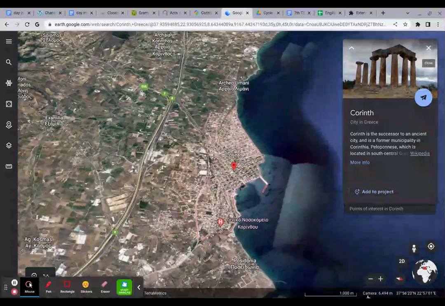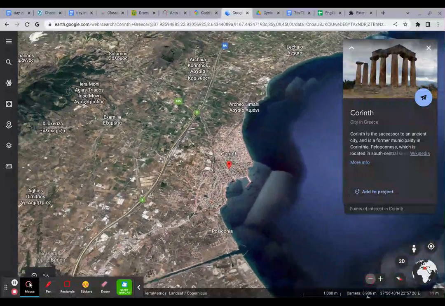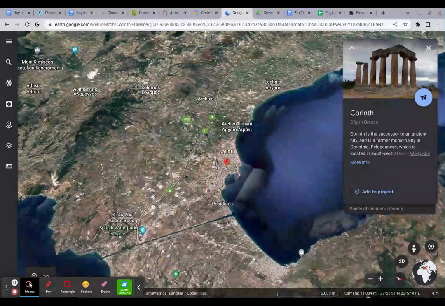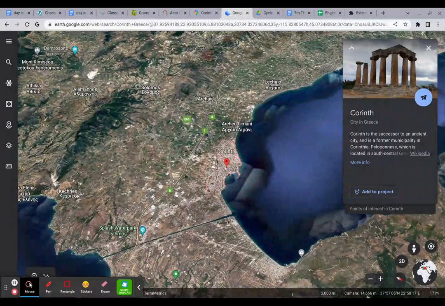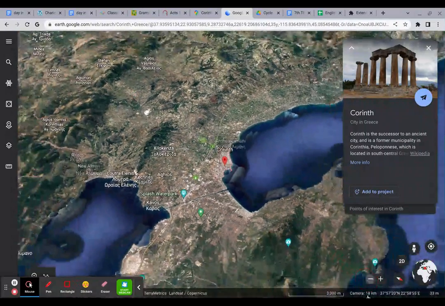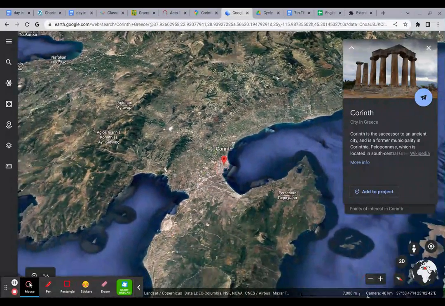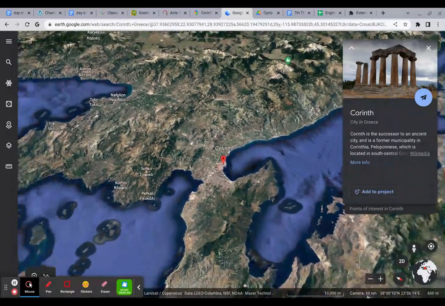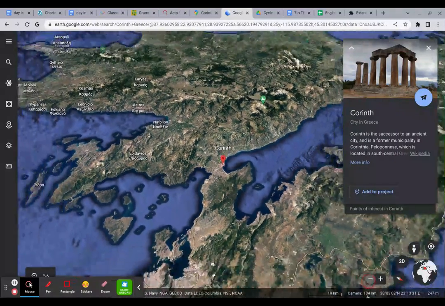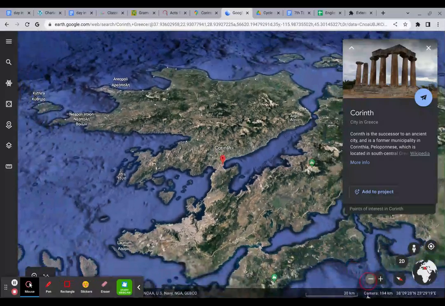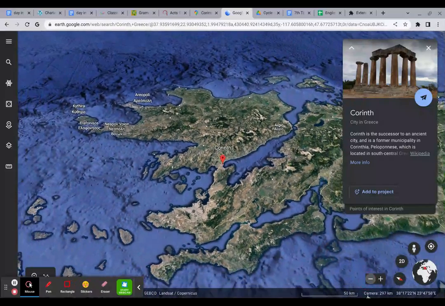You can see, I'm going to zoom out a little bit so you can see it better, that Corinth is a big city as well. It is near the water. And in the Bible reading that we're going to look at today, Paul has gone from the city of Athens in Greece to the city of Corinth.